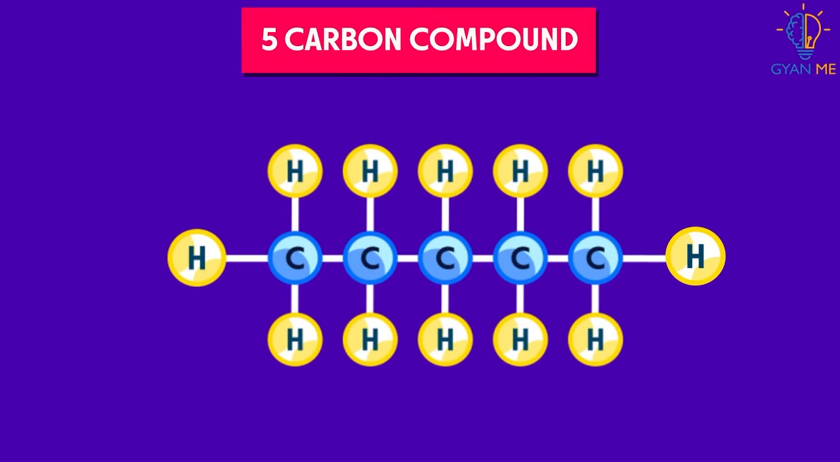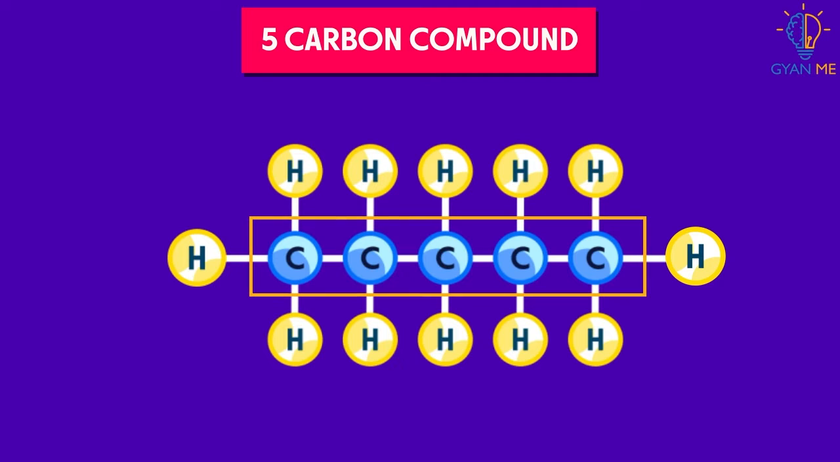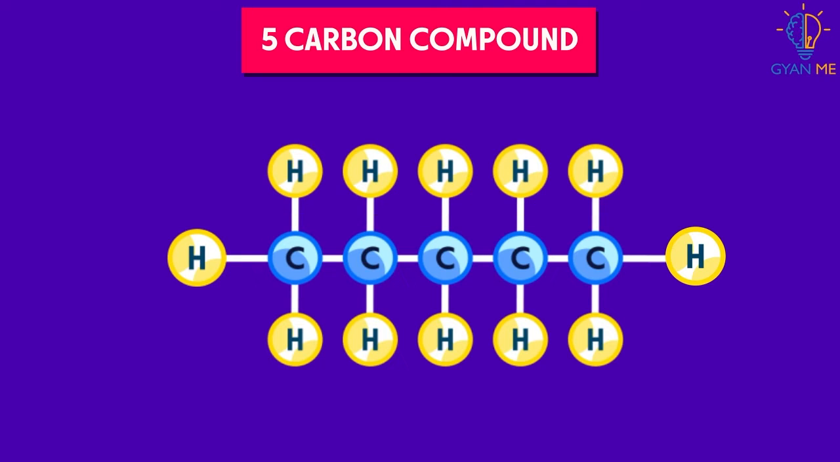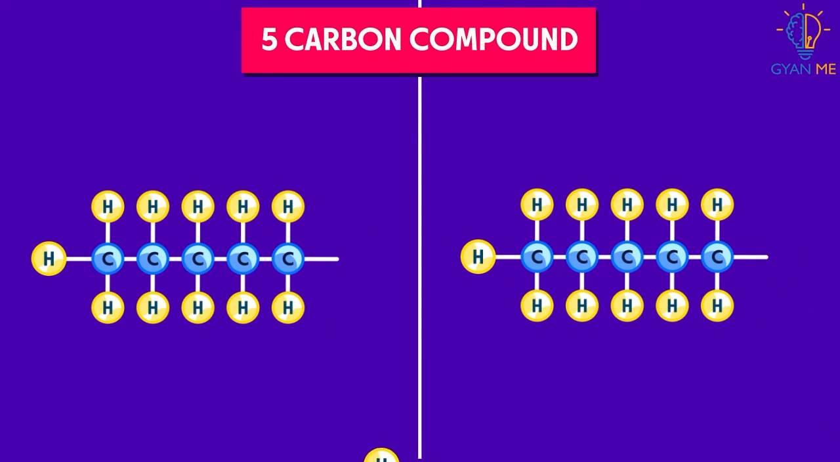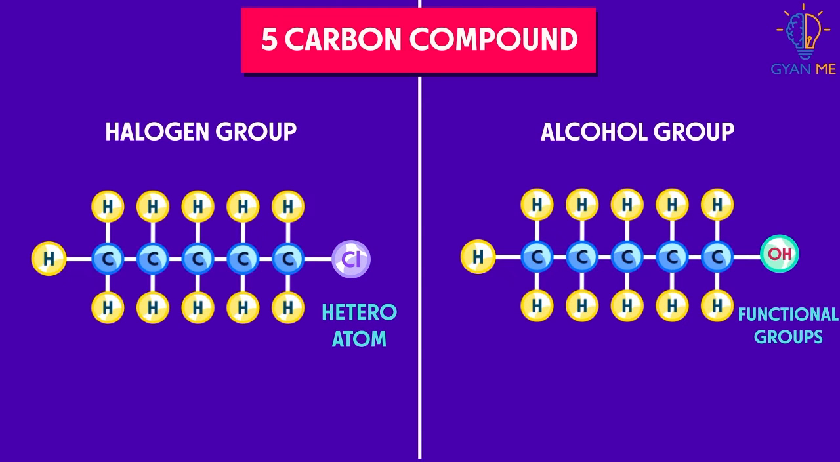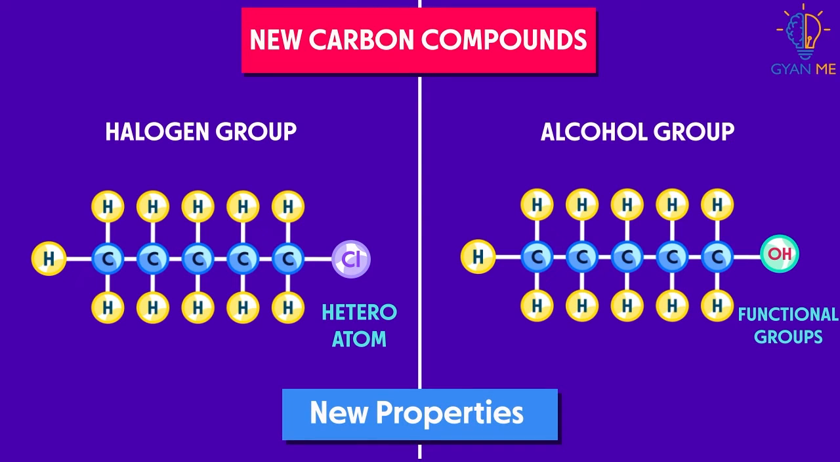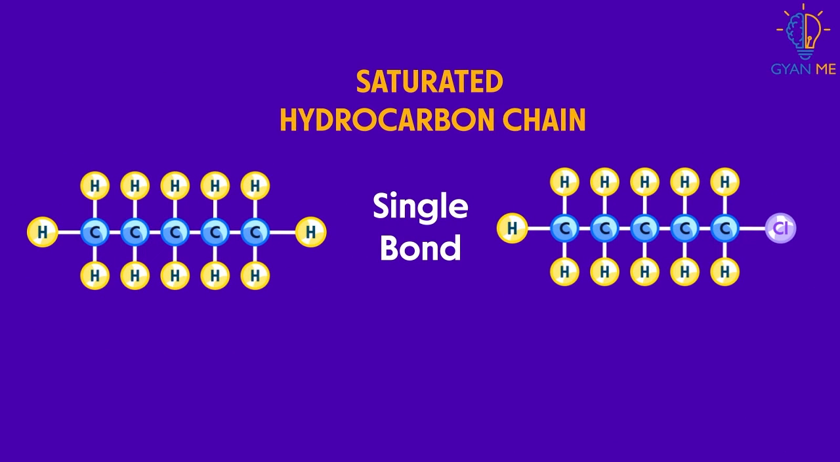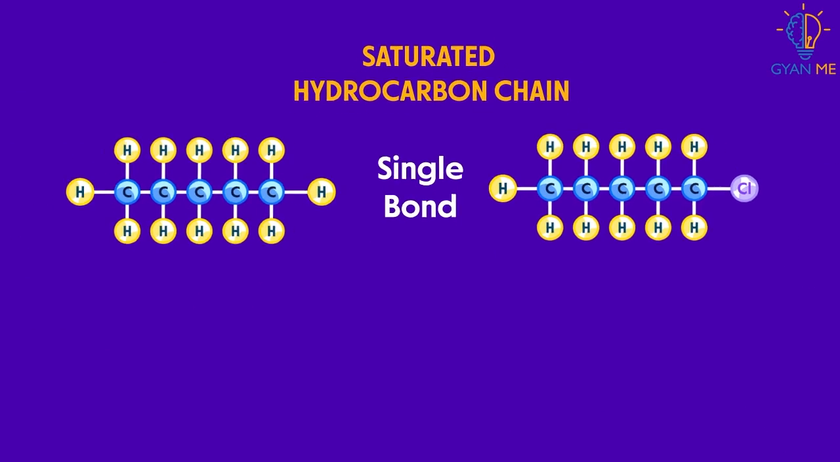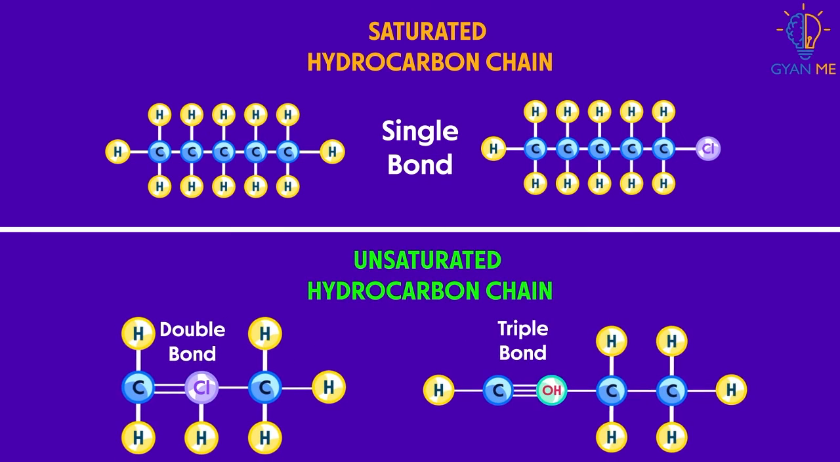Say we have a compound made up of a chain of 5 carbon atoms. The carbon chain may be straight or branched. Now this hydrogen is replaced by a functional group, say a halogen group or alcohol group. This forms a new carbon compound with new properties. And why is this? It is because of this halogen atom or alcohol group that joins with it. If you observe, this is a saturated hydrocarbon chain. This is also true for unsaturated hydrocarbon chains with double or triple bonds.